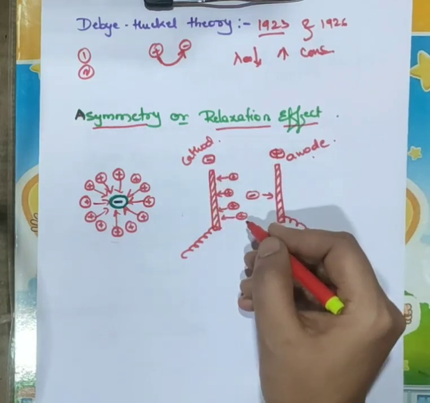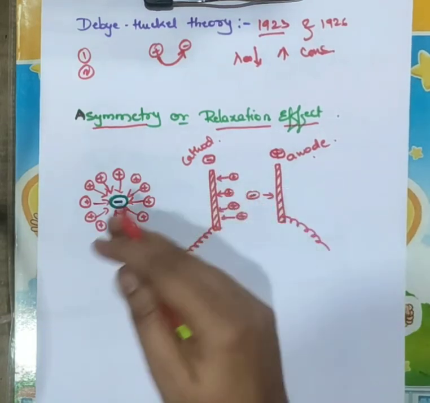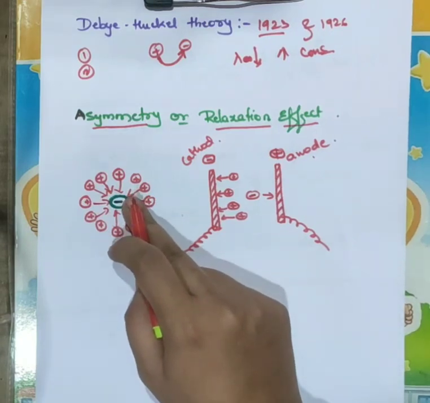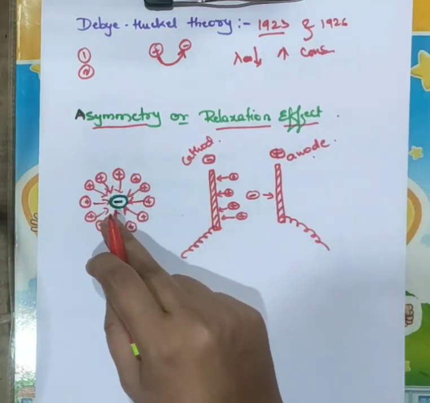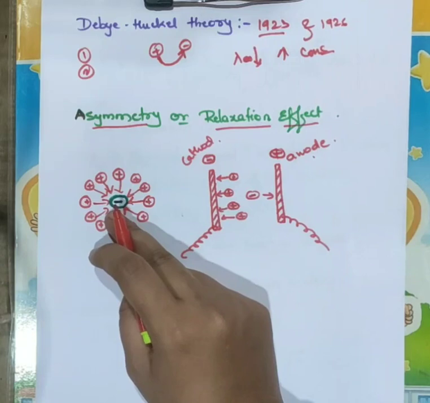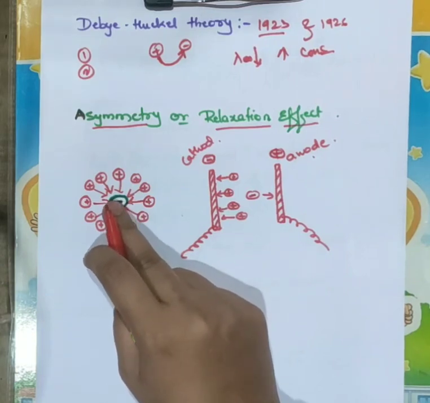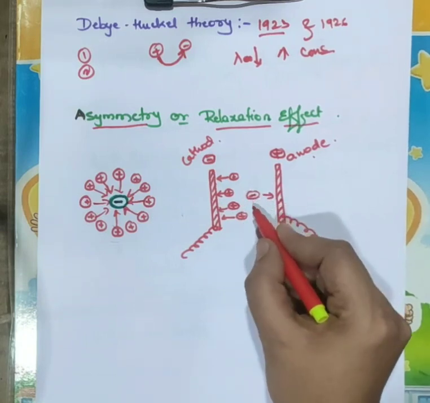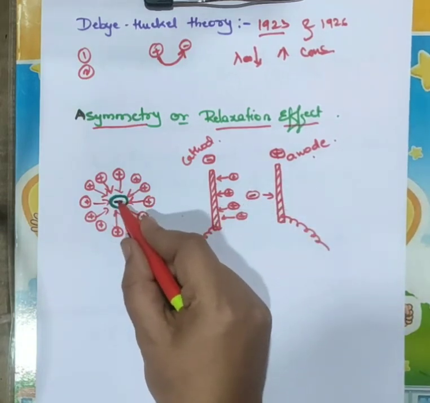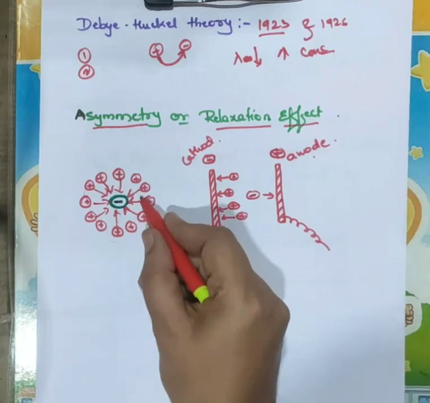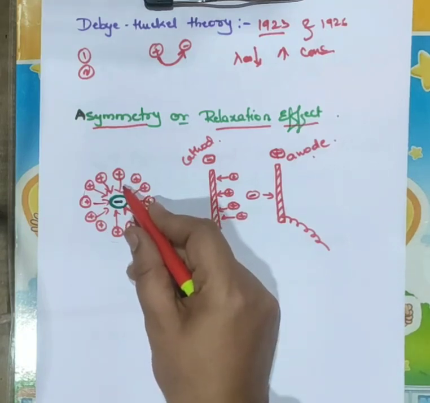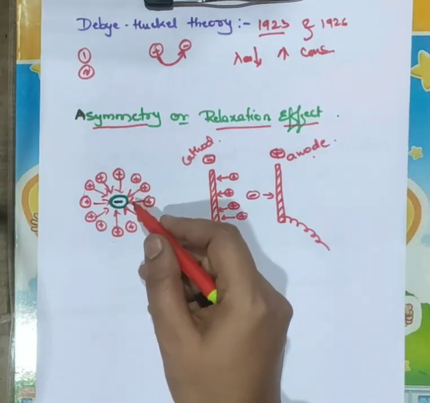So as a result of this, what happens? The symmetry of the ionic atmosphere about the central ion will be destroyed, because this negative ion leaves a large number of the positive ionic atmosphere behind, right? So what happens?